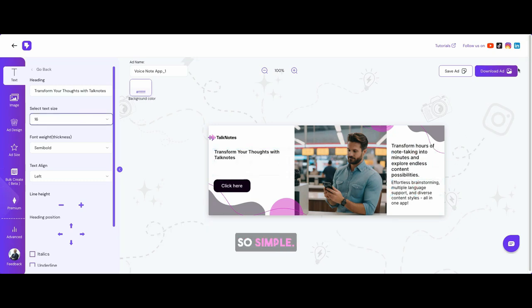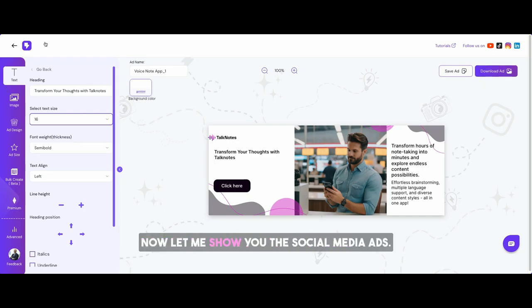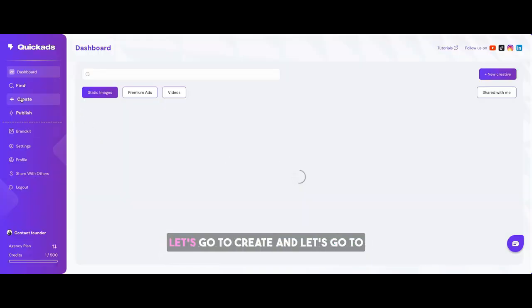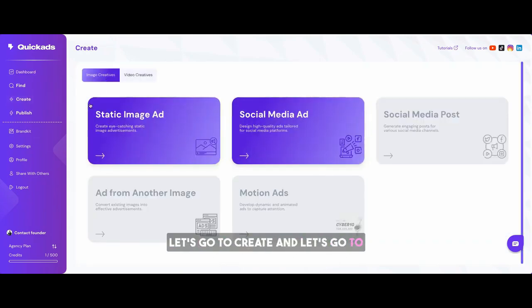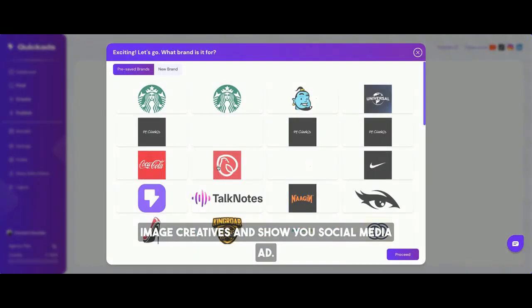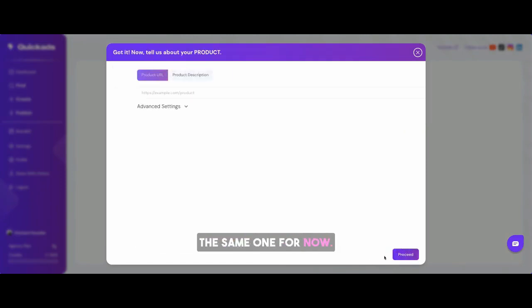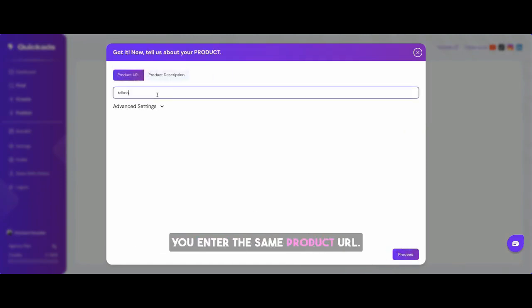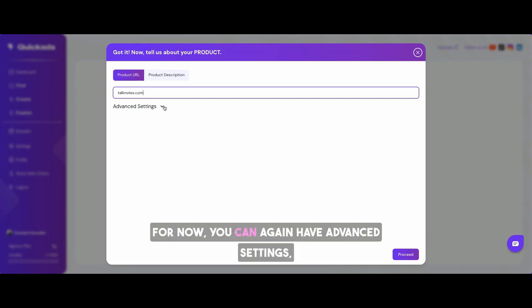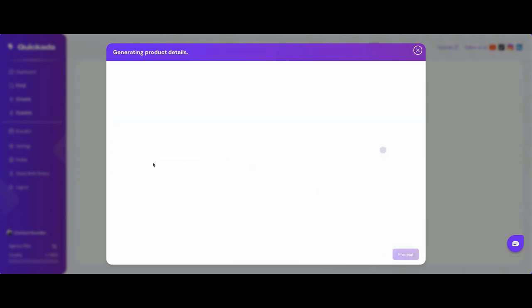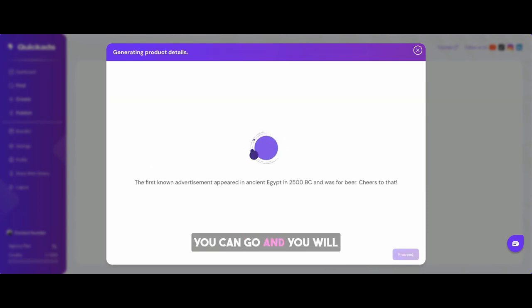So simple. Now with that, let me show you the social media ads. We'll ignore the changes for now. Let's go to create and let's go to image creatives and show you the social media ad. Now, what's the difference? We'll notice the difference. We'll use the same one for now. You enter the same product URL for now. You can again have advanced settings, but we will for now just ignore it. You will notice that the editor is different.